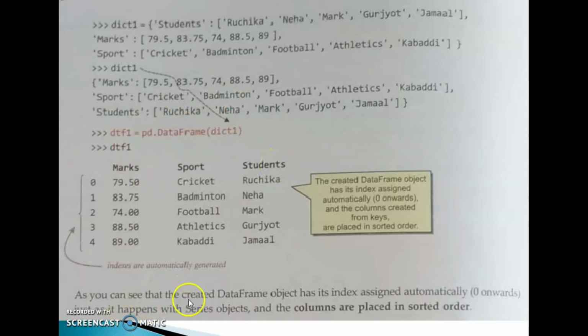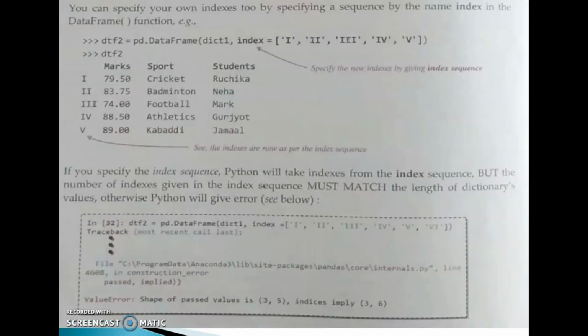As you can see, the created data frame object has its index assigned automatically, that is, 0 onwards, just as it happens with a series object, and the columns are placed in sorted order. Clear? Then the next is, you can specify your own indexes too.